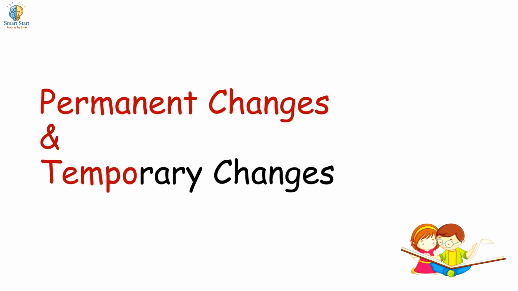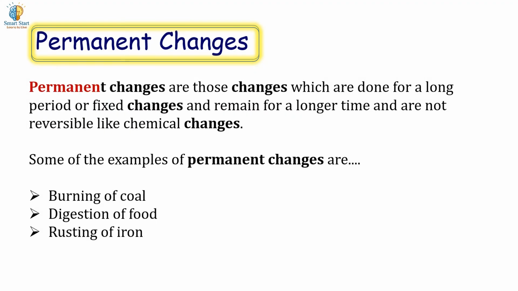Permanent changes and temporary changes. Permanent changes are those changes which are done for a long period or are fixed changes, and remain for a longer time and are not reversible, like chemical change. Some examples of permanent changes are burning of coal, digestion of food, rusting of iron. Here we see the examples of permanent changes.